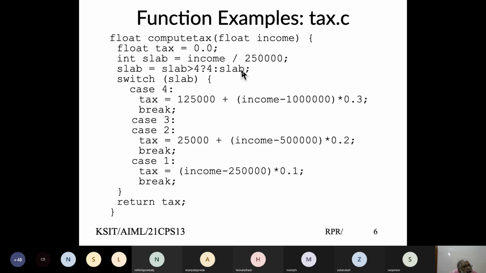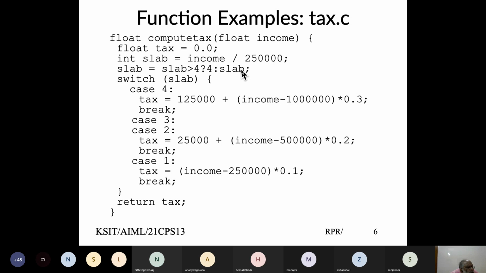Other possibility is income is more than 10 lakh and above. That means I will reflect 30% tax. That also means this is 30% tax on income above 10 lakh. Up to first 5 lakh, I pay 10% tax, which is 25,000 rupees. Income between 5 lakh to 10 lakh, I pay 20% tax.